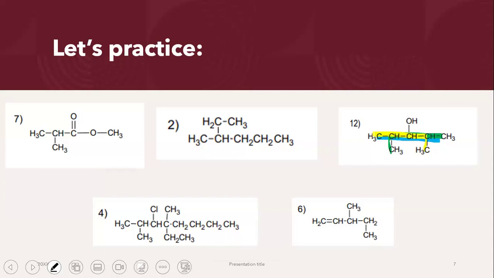5. So in this case, it seems like regardless of how I make the chain, do I make a chain straight like this? Do I make a chain like this? Or do I make a chain like this? I have tried all possibilities. So the longest continuous chain, keep in mind it has to be continuous, is with 5 carbon atoms, which means that this is going to be pent.